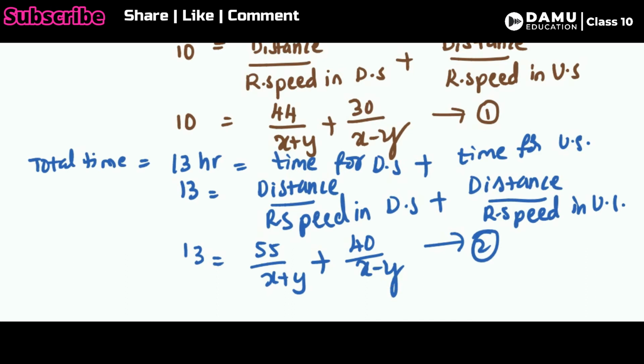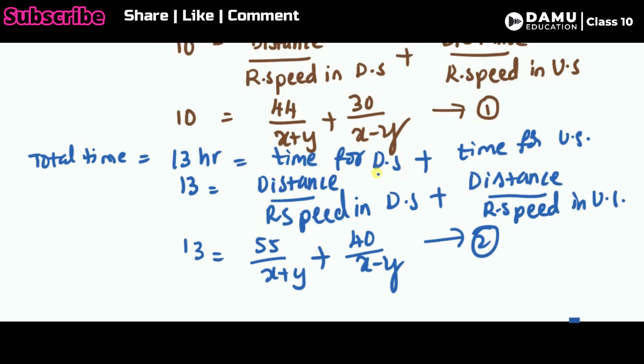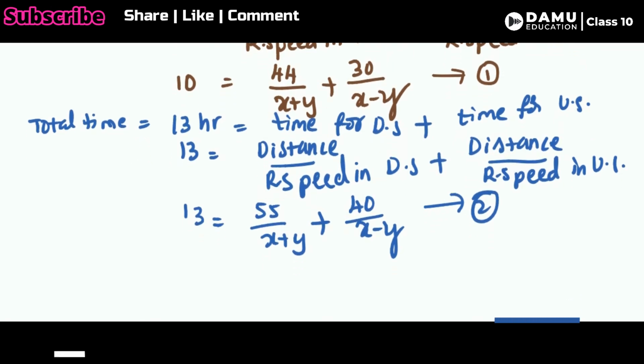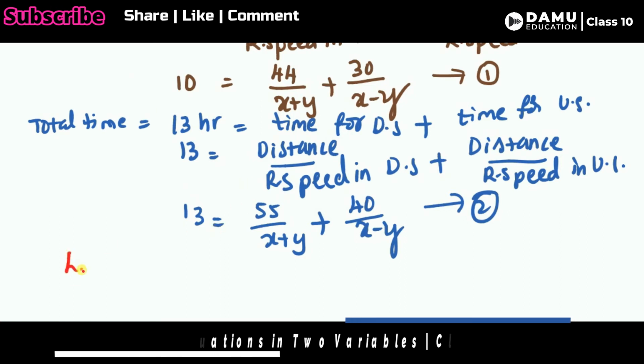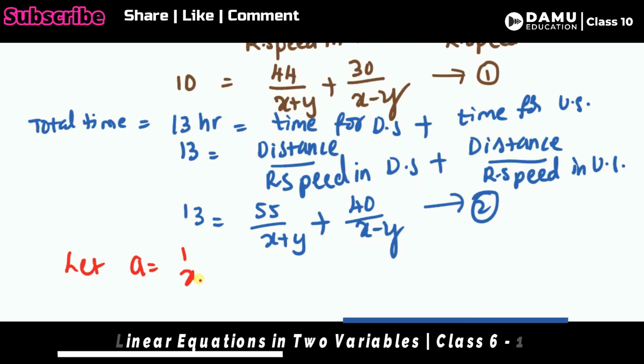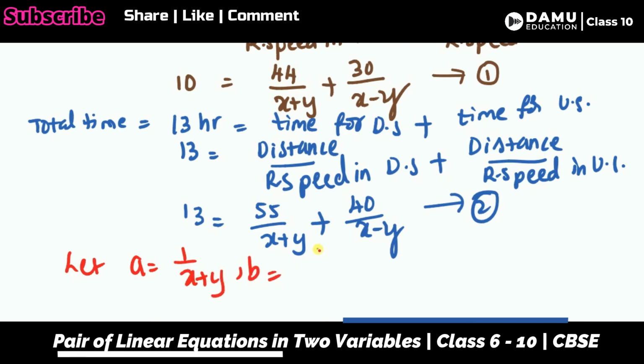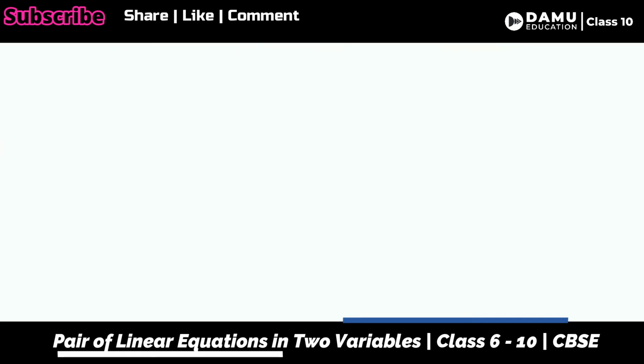Let's take equation 1 and 2. In equations 1 and 2, we take 1 by x plus y and 1 by x minus y as constant variables, a and b. So let a be equal to 1 by x plus y, and b be equal to 1 by x minus y. Now, based on equations 1 and 2, what can we say?